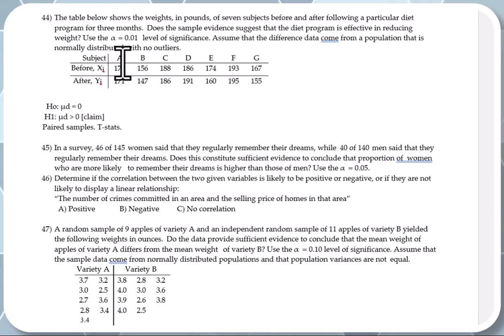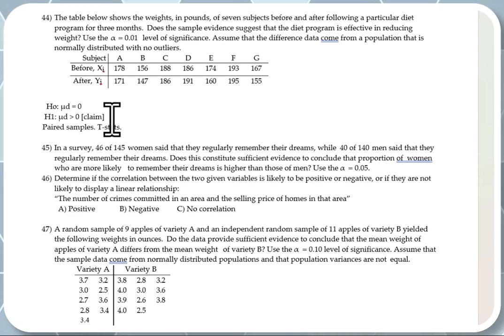Okay. Was the diet effective in reducing the weight of subject A? He went from 178 to 171. What's 178 minus 171? It's 7. Did it work for this person? It did. And what's the sign of number 7? It's positive. So then you need to test that the mean of the difference is positive, and that's how we stated that right here. So mean of the difference equal to 0, mean of the difference is greater than 0, and that should be your claim.